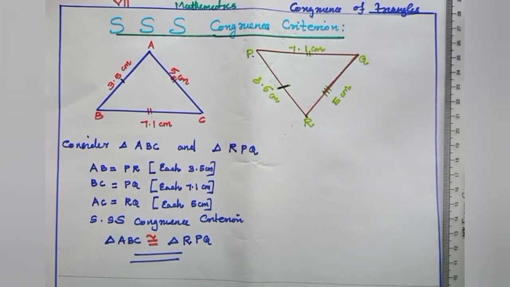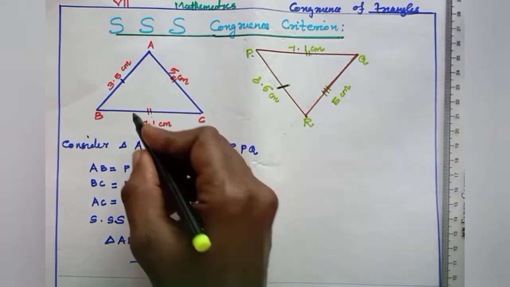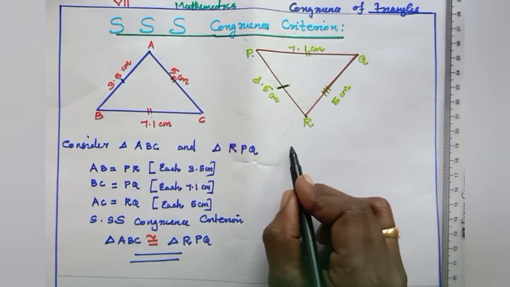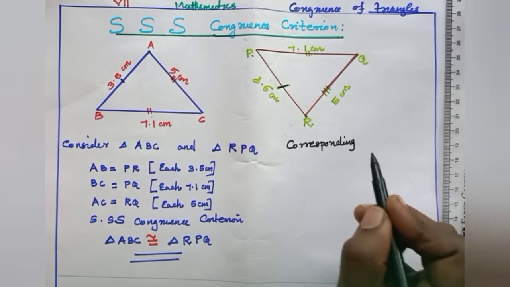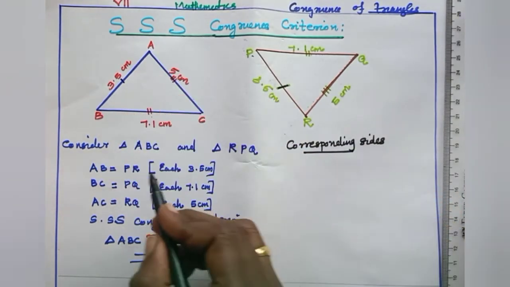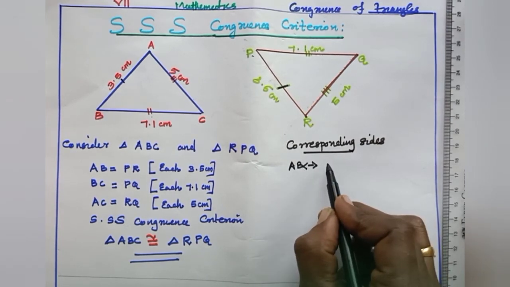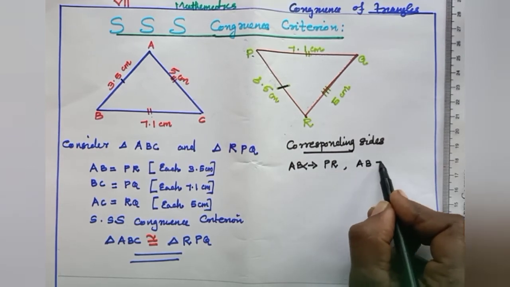Then we know the corresponding relationships. These two triangles are congruent, therefore the corresponding sides are equal. Which are the corresponding sides? AB corresponds to PR, that means AB equal to PR.